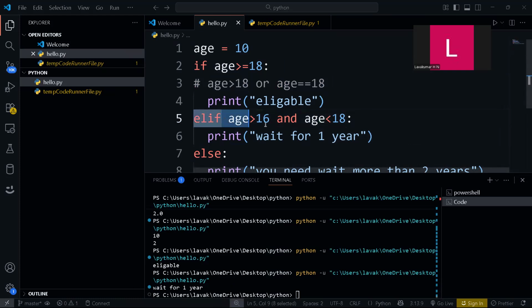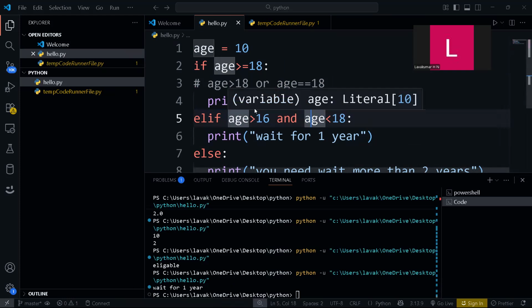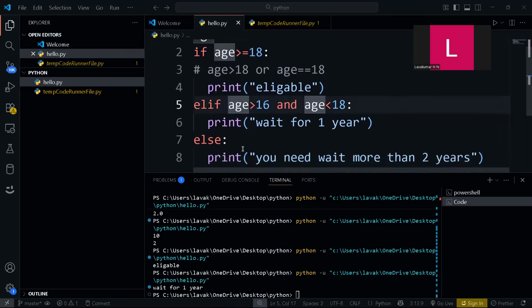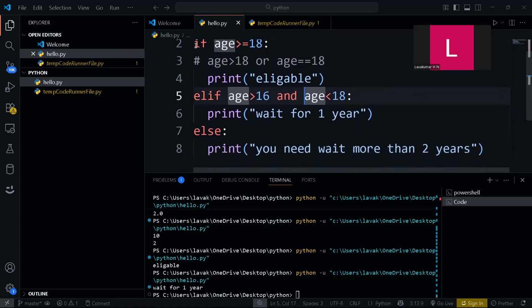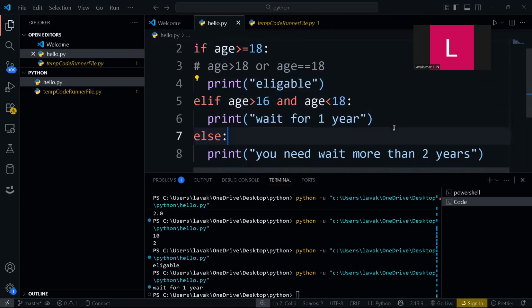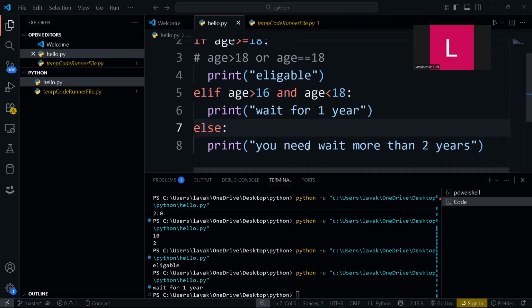Next, it will check the elif condition: age greater than 16 and age less than 18. Age is not greater than 16 because it is 10, so that condition is false. Age less than 18, maybe 10 is less than 18, but still it should be true because I'm using and. Whenever I use and, both conditions should be true. This condition is also false. We have only one other option, that is else: you need to wait for more than 2 years. This will be the output.